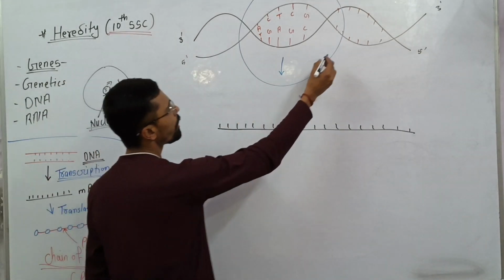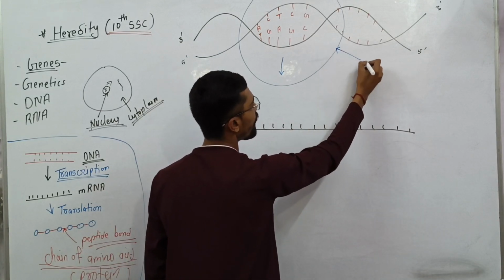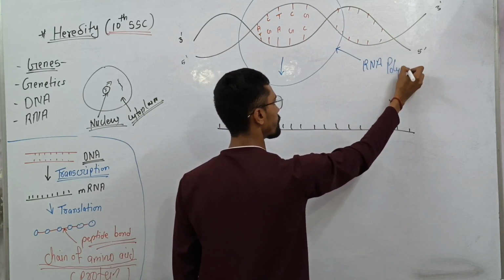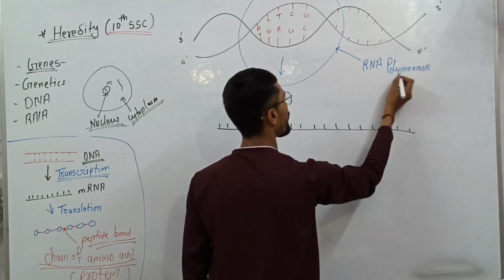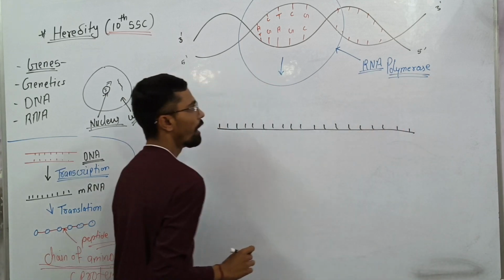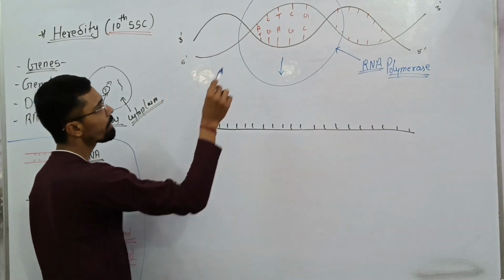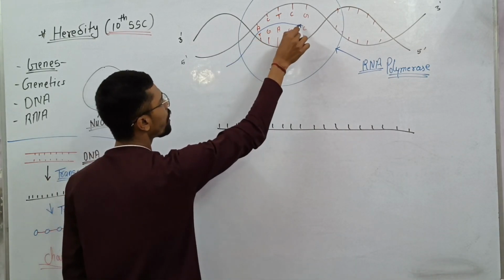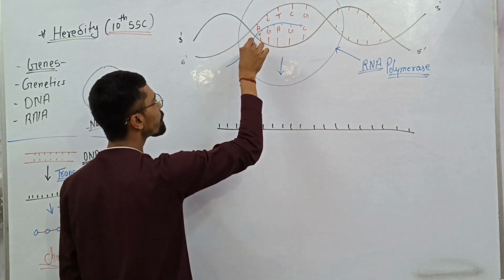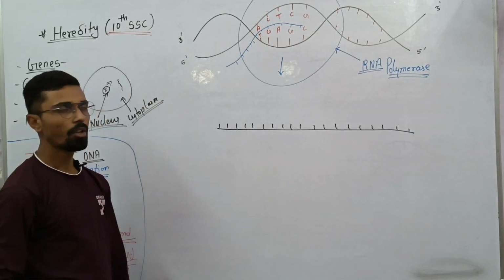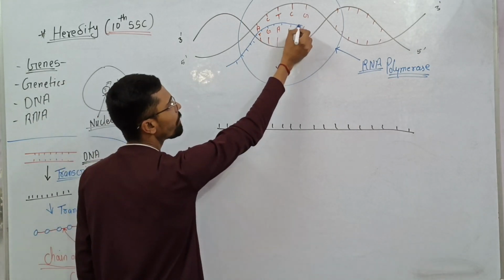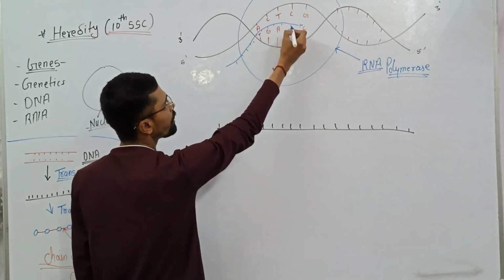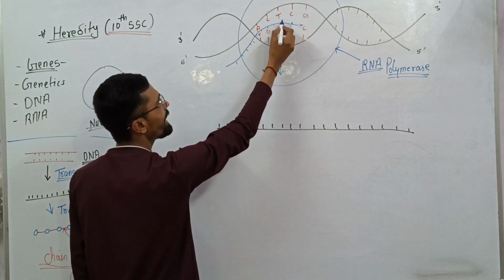That enzyme is called RNA polymerase, and this enzyme transcribes these into RNA. So here the C codes for a G in RNA, here G forms C, and A forms U.